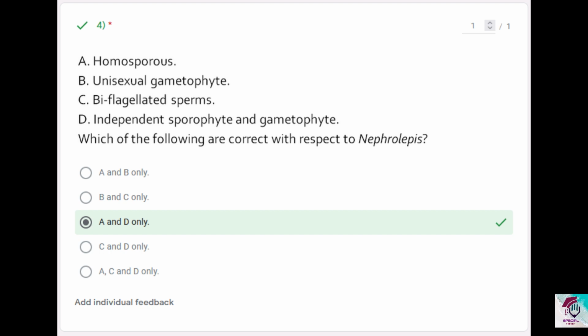So there are many sori, and in each sorus there are clusters of sporangia, but all of these sporangia produce only one distinct type of spore by meiosis. Since only one type of spore is produced, it's called homosporous, and that will give rise to only one type of gametophyte. So options A and D are correct, then the answer is A and D only.